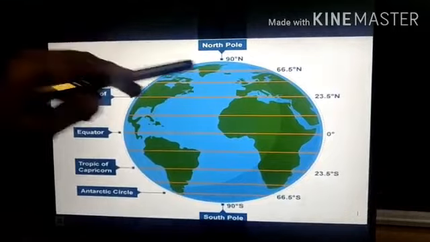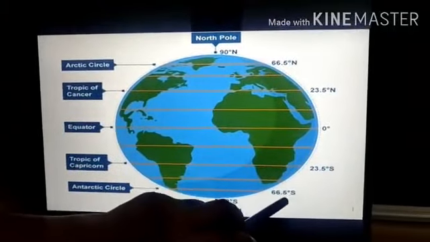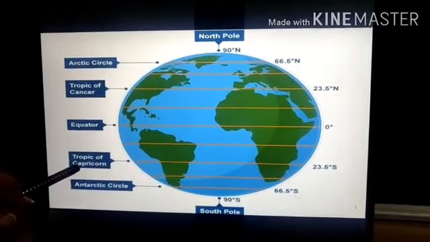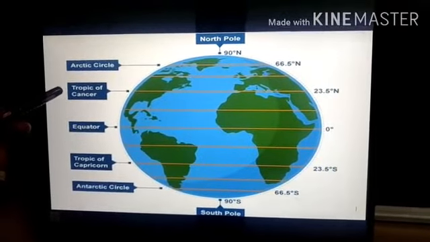Now in the 66.5 degrees north latitude, we have Arctic Circle. In the 66.5 degrees south latitude, we have Antarctic Circle. To remember Tropic of Cancer and Tropic of Capricorn, you can remember the zodiac signs.